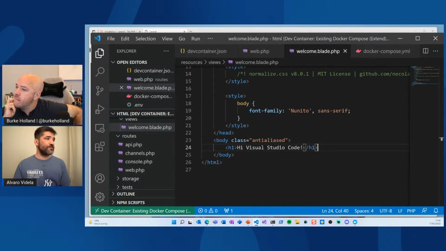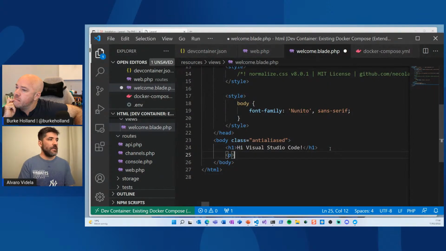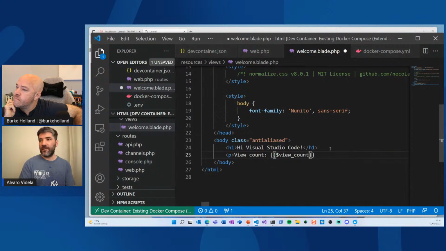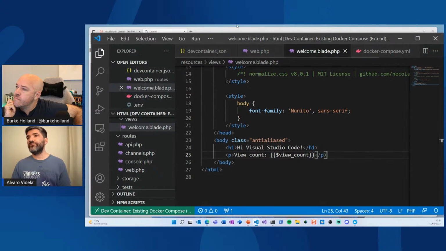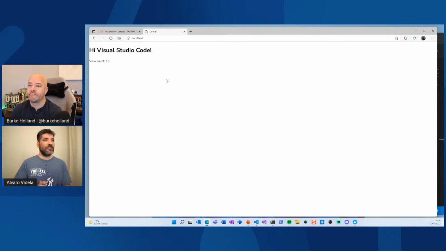So now in the template, I will have a paragraph here that says view count, then the syntax to show the variable, view count, and let's close this tag. Let's see what happens. It says 1. If I keep refreshing, this keeps going up. So I can say that is a successful test of Redis working and not somebody showing slides there.